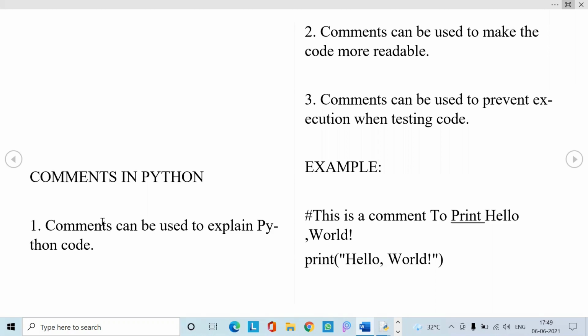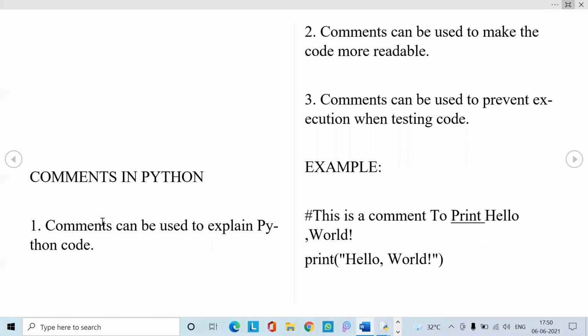In Python, comments begin with a hash mark and a white space character, and continue to the end of the line. Comments do not execute. When you run a program, you will not see any indication of the comments. Comments are in the source code for humans to read and not for computers to execute. This itself says that comments are not executed by the interpreter; they are just for humans to read and understand the logic we have written in our program. So these are the 3 points of the comments.